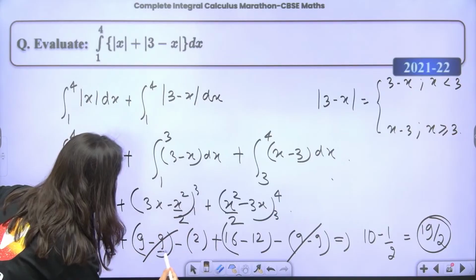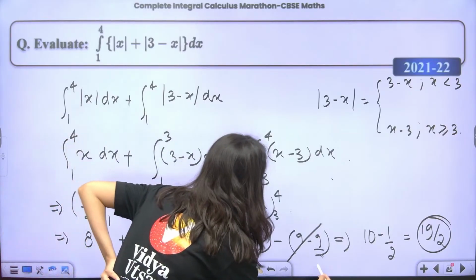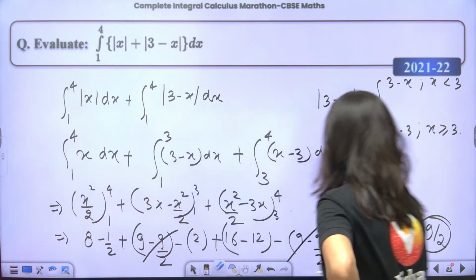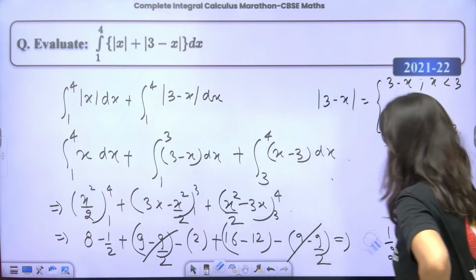So this is 9 minus 9 by 2. The 2 is gone now, I think.